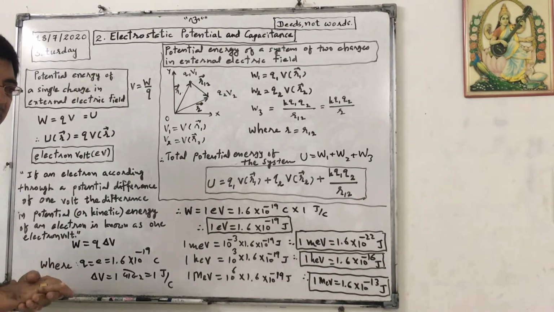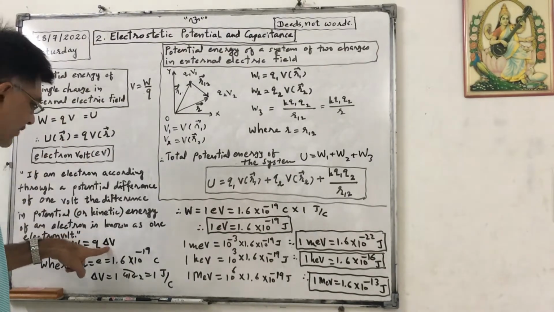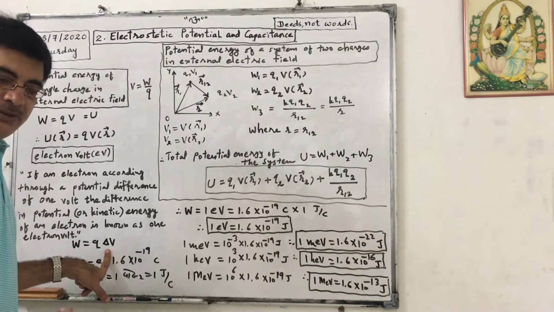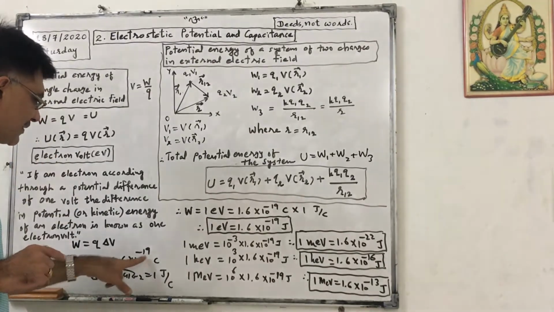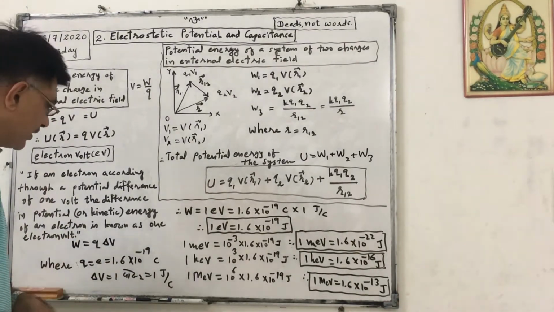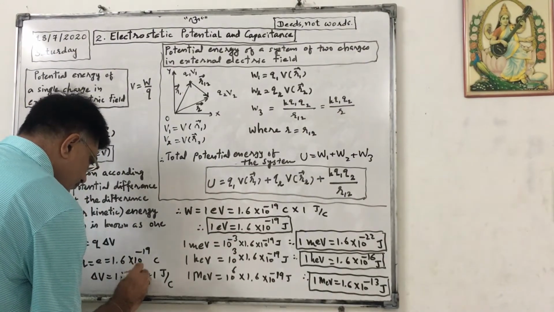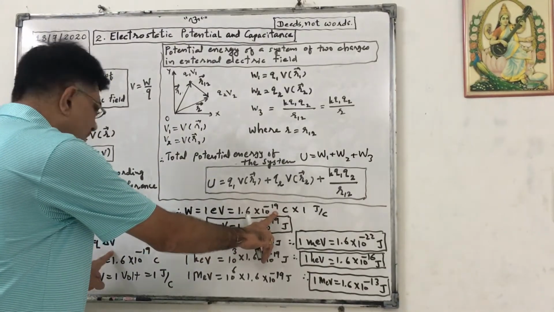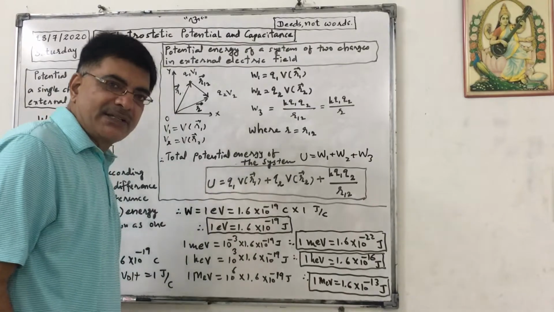Now let us find its value in terms of joule. We know that W equals Q into delta V, because here we have used potential difference, so in place of V, I have replaced it by delta V. Q is the charge of one electron, that is 1.6 into 10 raised to minus 19 in magnitude, and delta V is 1 volt. We know that volt equals joule per coulomb. So W will be equal to 1.6 into 10 raised to minus 19 coulomb times 1 joule per coulomb. So coulomb will be cancelled, and it is 1.6 into 10 raised to minus 19 joule.